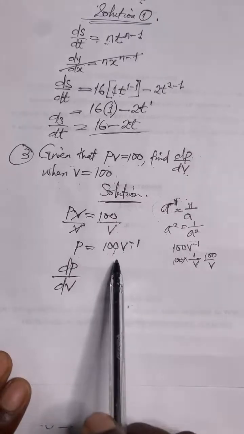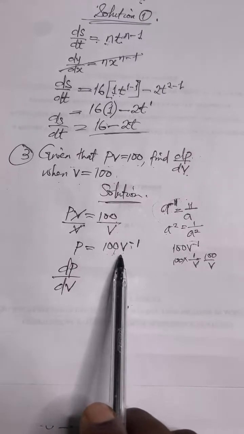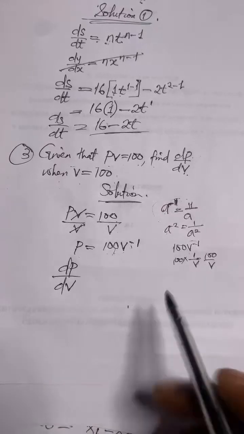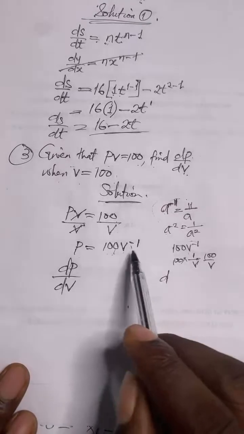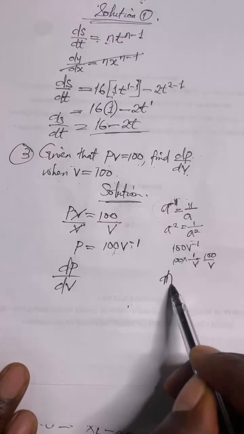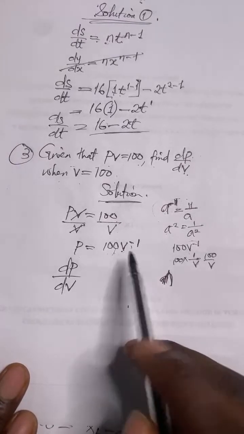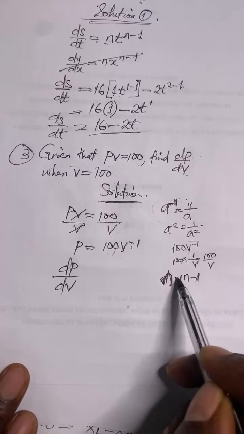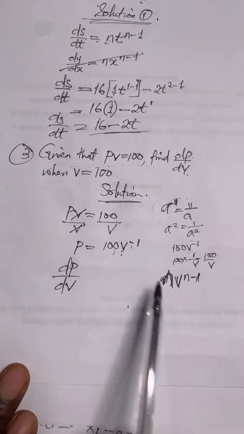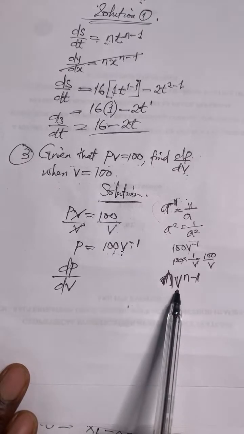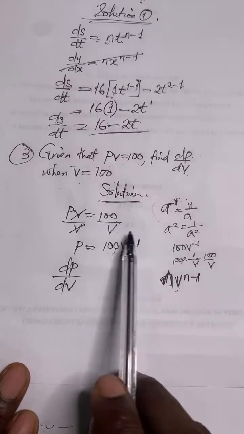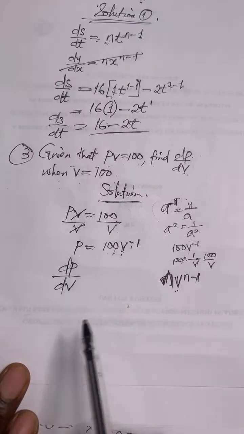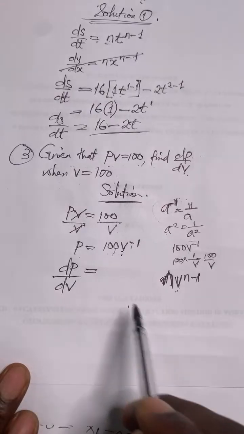We want to apply the general formula. The general formula you're aware of is what we want to use here. Remember, the general formula for differentiation is n times v to the power of n minus 1. If it were t, we use t. If it is x, we use x. So I want to apply the general formula on this one, which is dp over dv equal to.